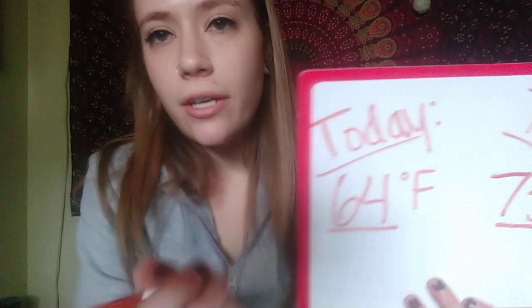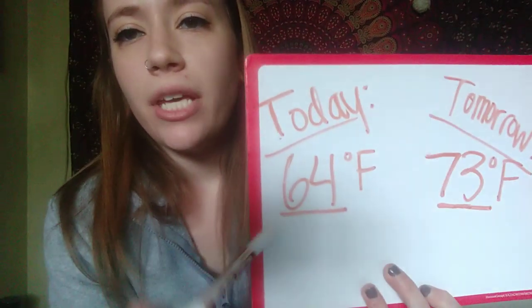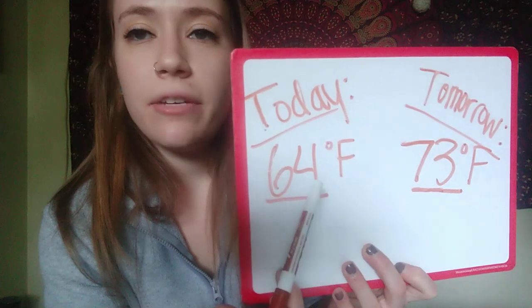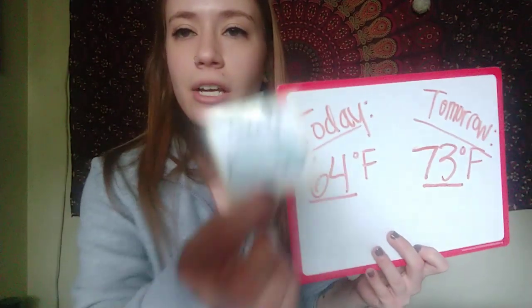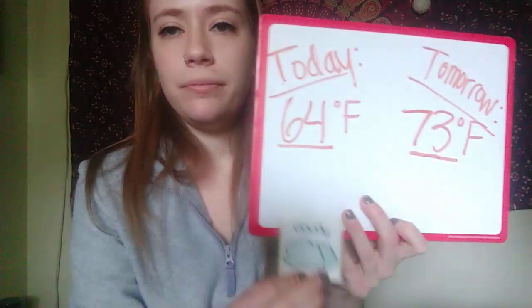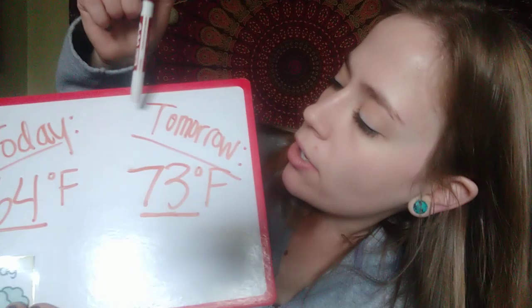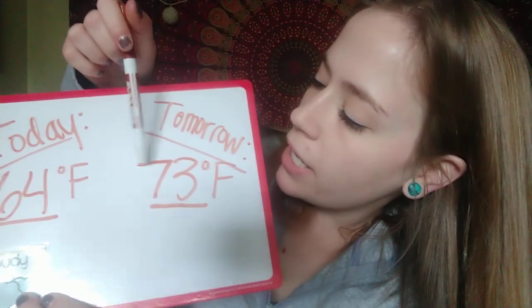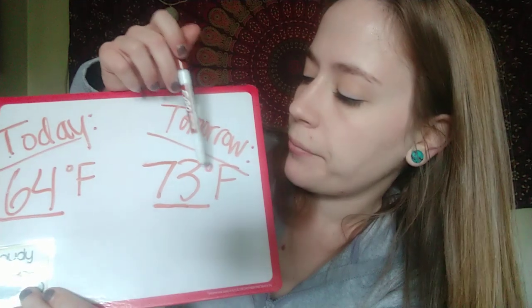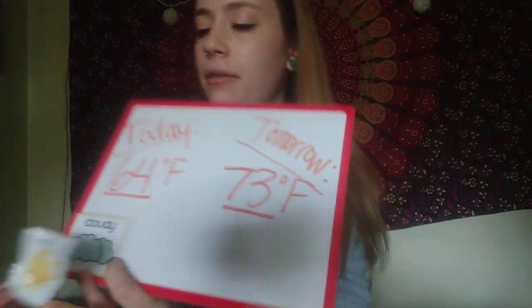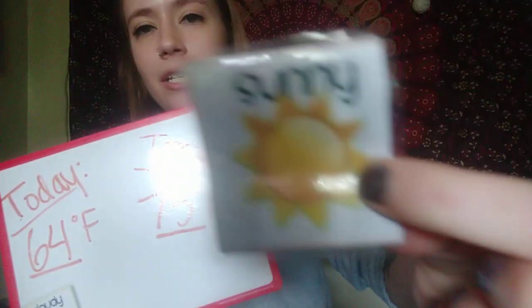So today we learned that today will be a high of 64 degrees Fahrenheit and cloudy. Okay, and tomorrow will be 73 degrees Fahrenheit, and sunny.